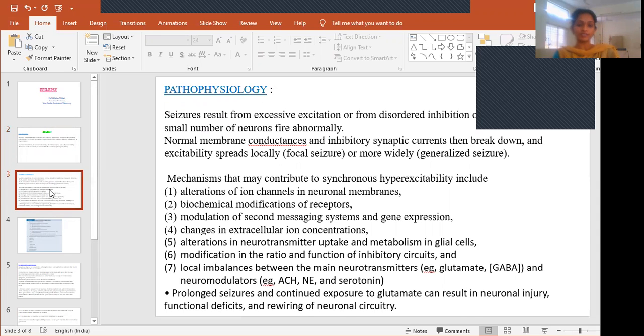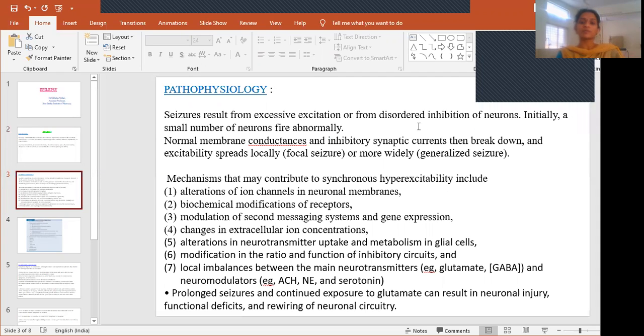Coming to pathophysiology, as I said, seizures result from abnormalities or excessive discharge of cortical neurons, or from excessive excitation, or from disordered inhibition. Initially a small number of neurons fire abnormally. When this small number of neurons fire abnormally, it causes excessive excitation. At that time we will get these seizures.